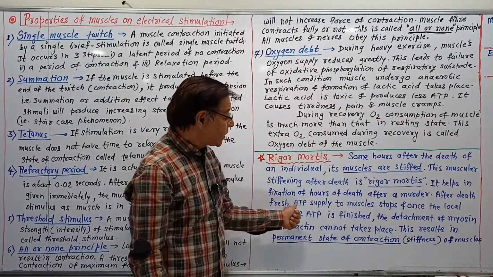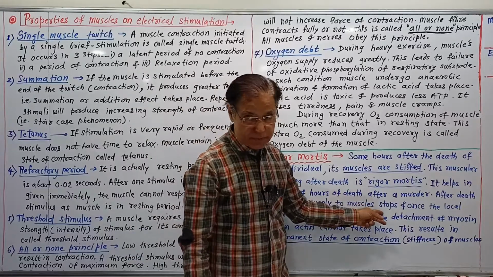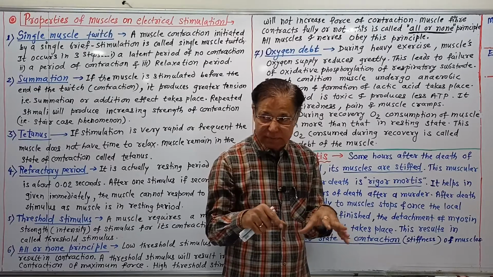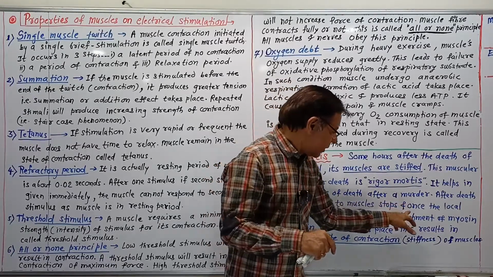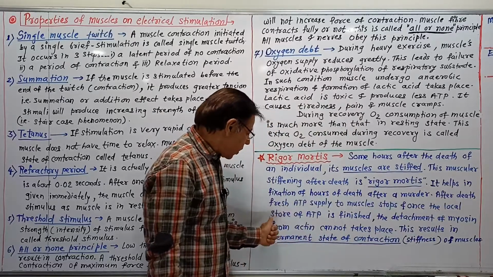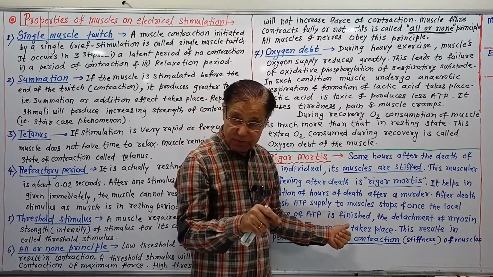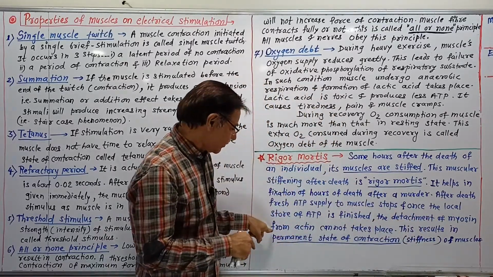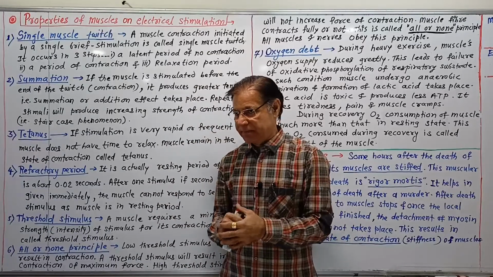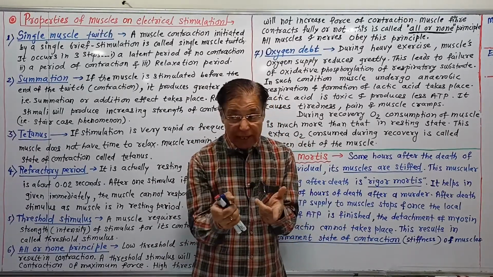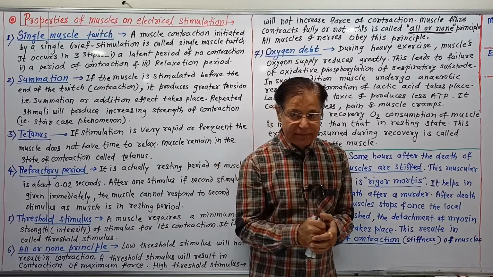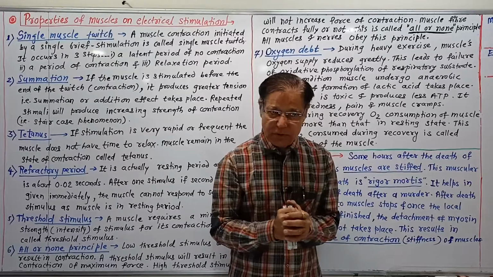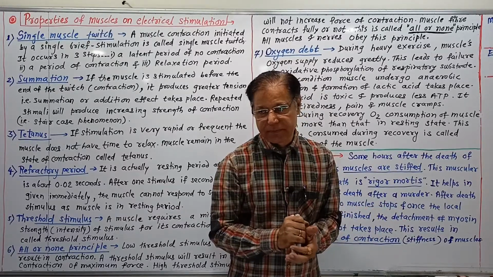After death, fresh ATP supply to the muscles stops. Then the muscles depend upon the ATP storage. Once the local store of ATP is finished, the detachment of the myosin from the actin cannot take place, because for that ATP is required. Contraction as well as relaxation are both active processes and require ATP.